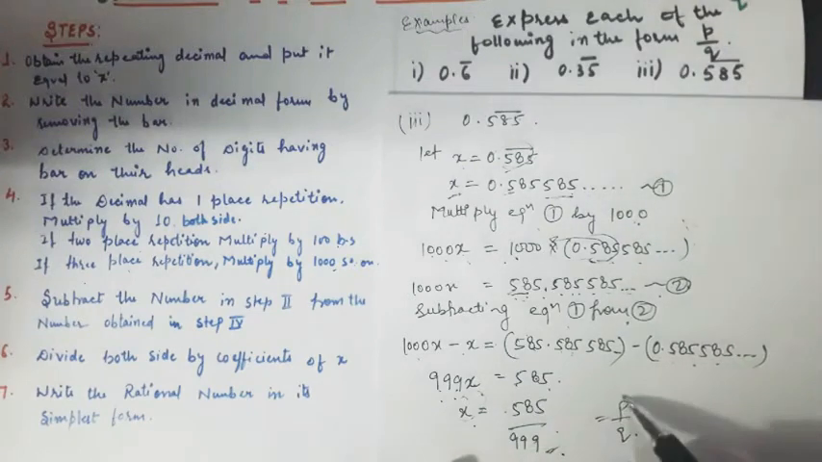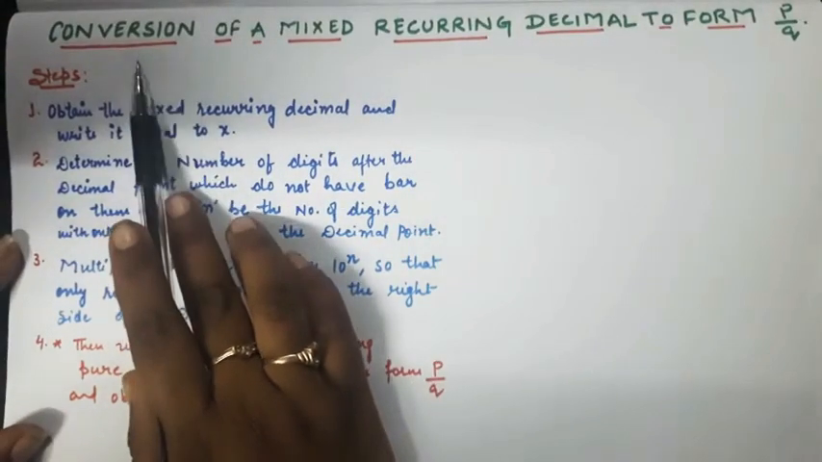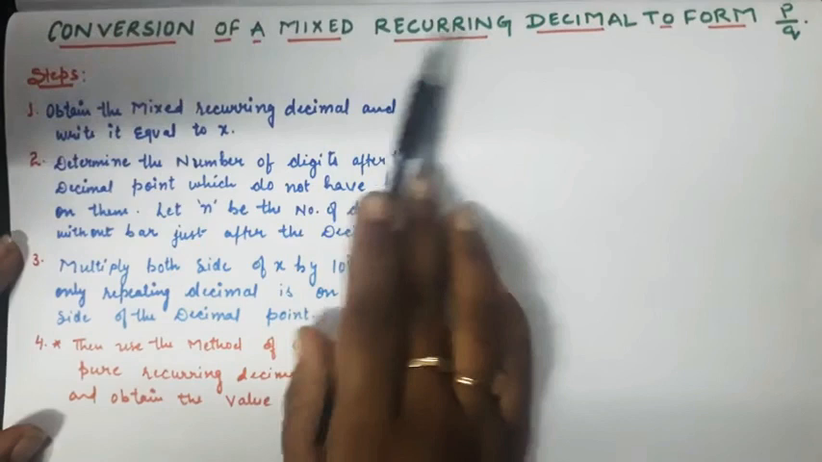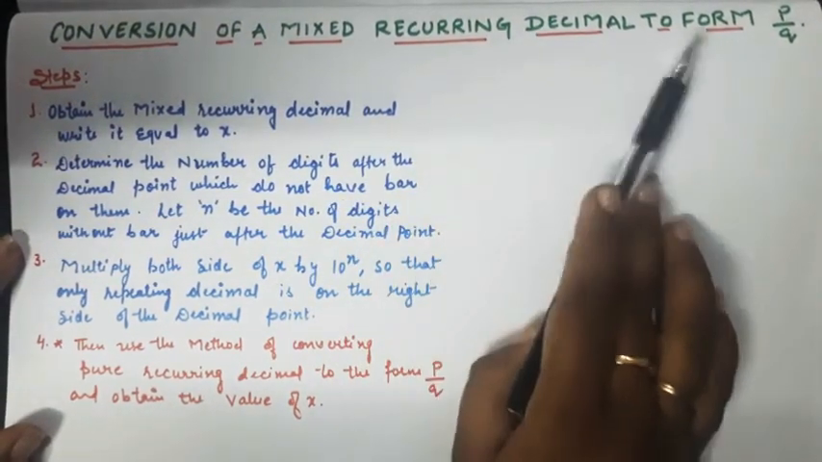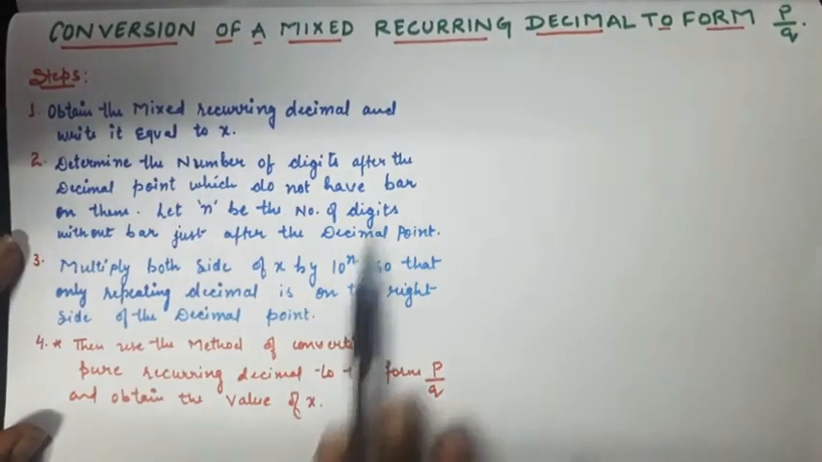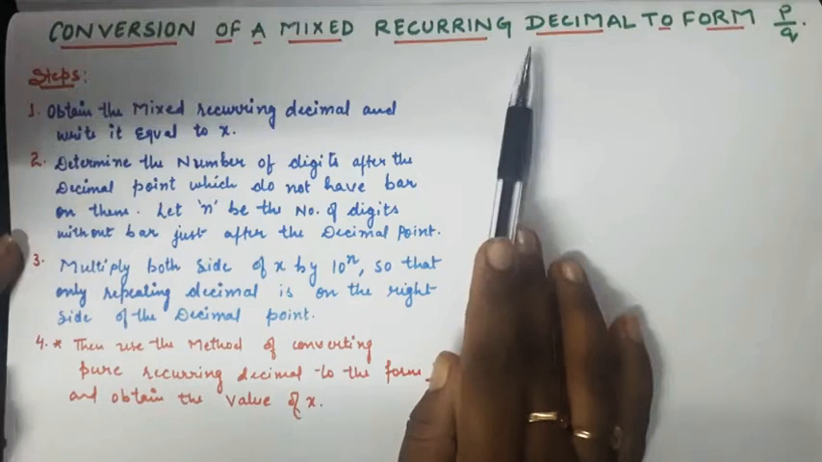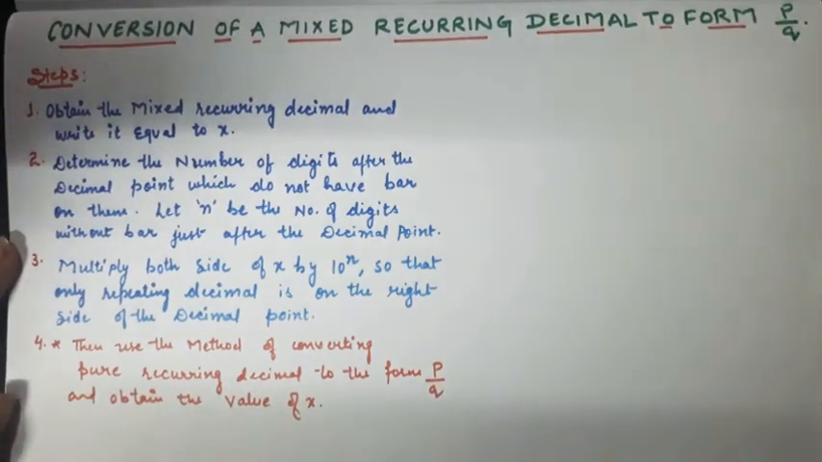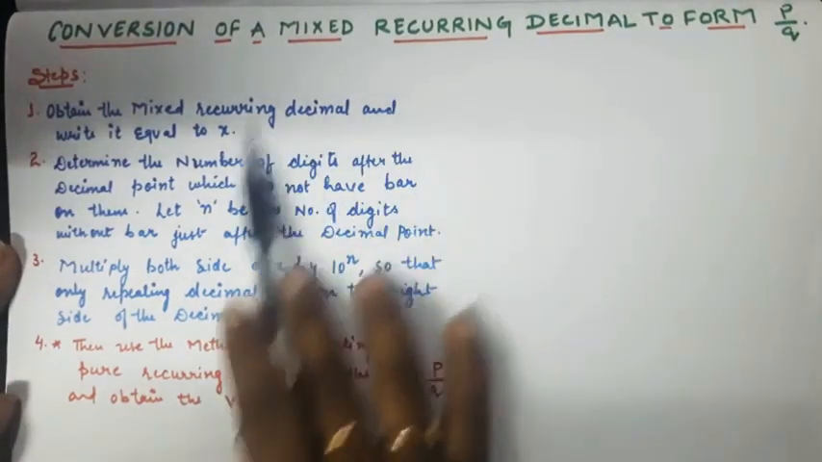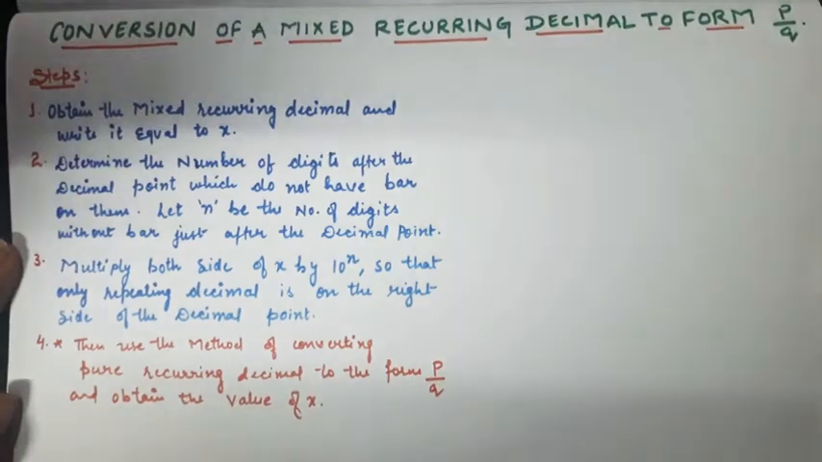So which is in the form of P by Q. Okay, so let's move to next. To understand the process of converting a mixed recurring decimal to the form P by Q, we need to follow these steps. Very, very important. Please listen and see carefully. I will explain these steps by taking some illustrative examples.